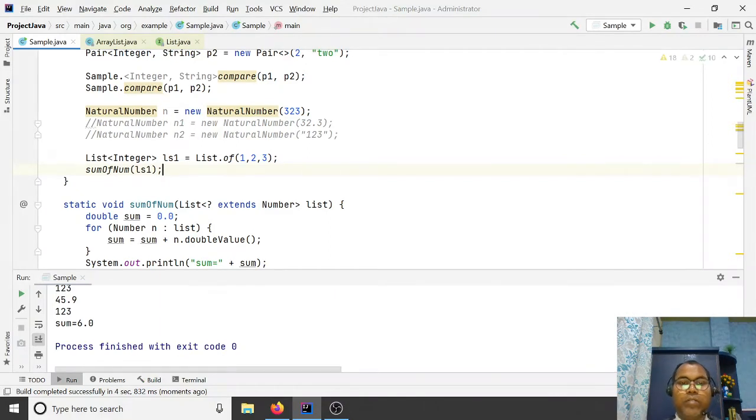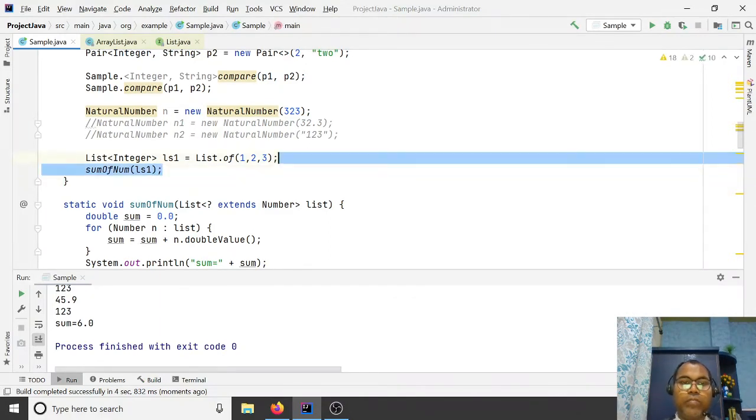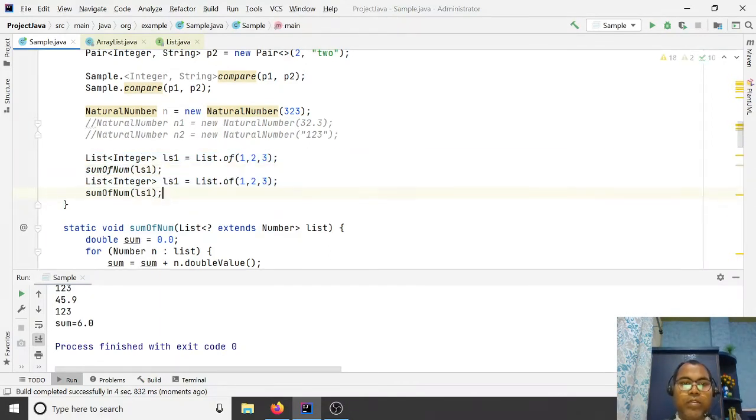You can also pass a second list, list 2, with 1.0, 2.5, 3.5. Here you say I want Double, and both are boxed types.